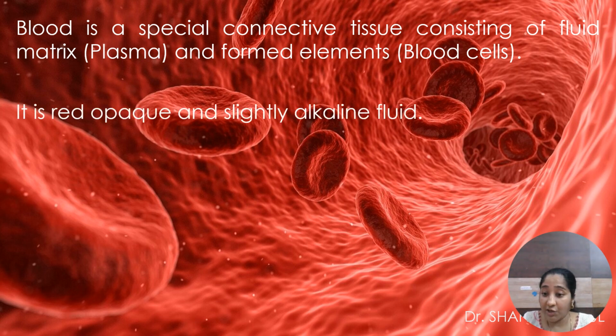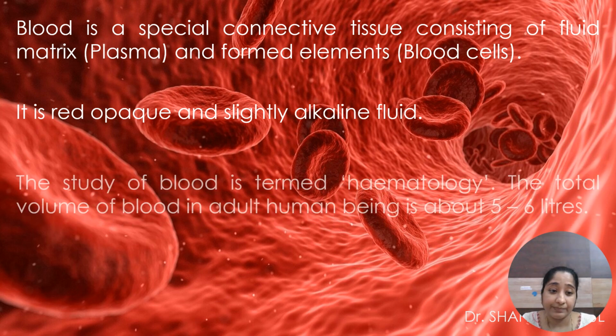Blood is red in color due to the presence of hemoglobin. We all know hemoglobin is the reason for the red color. It is an opaque and slightly alkaline fluid. Why? Because the pH is about 7.2, so it is slightly alkaline in nature.